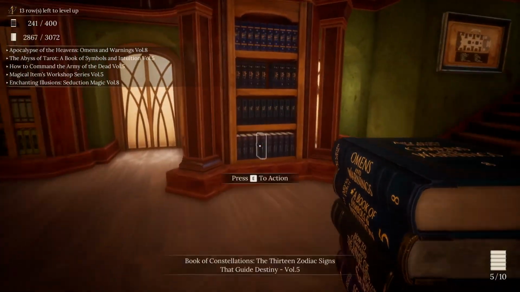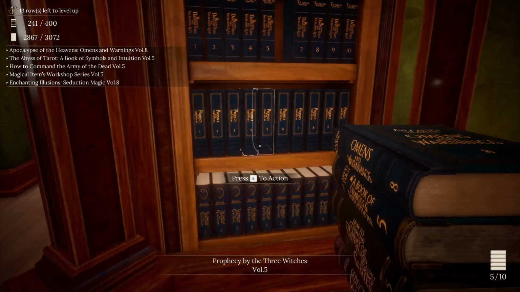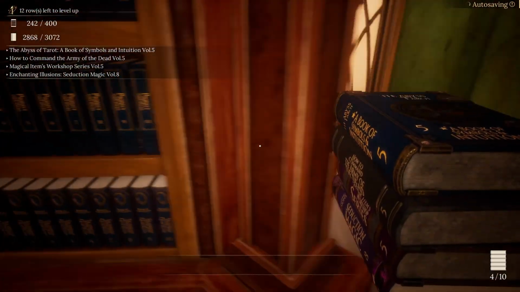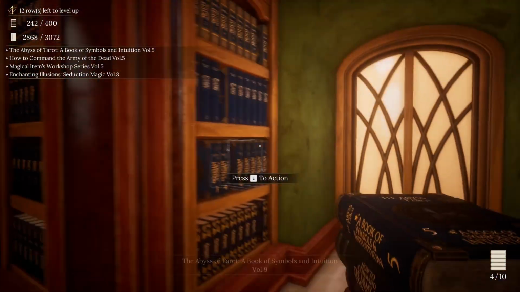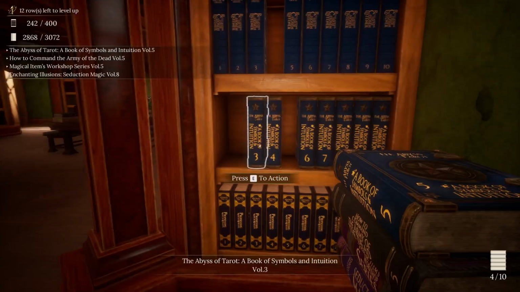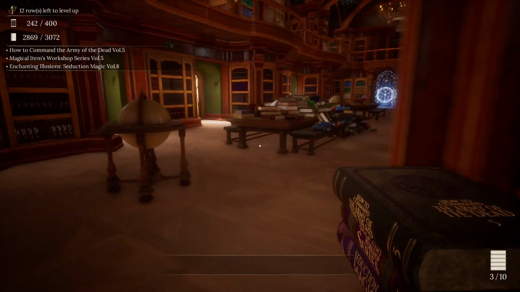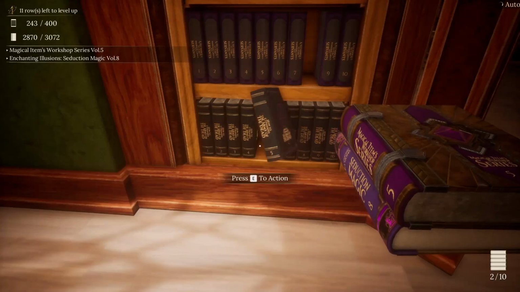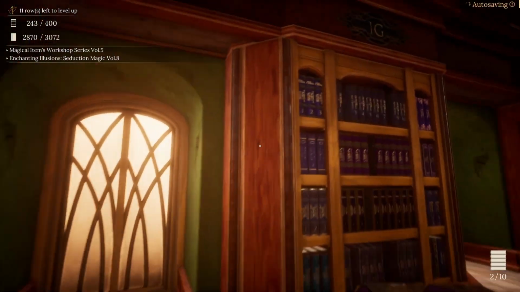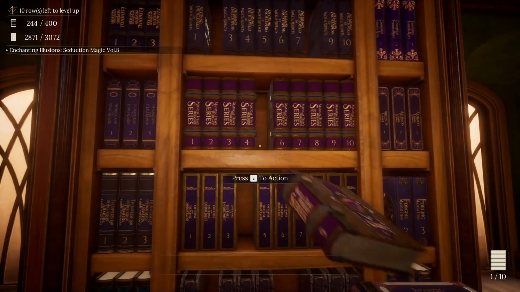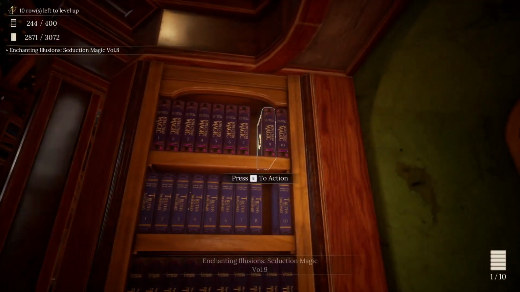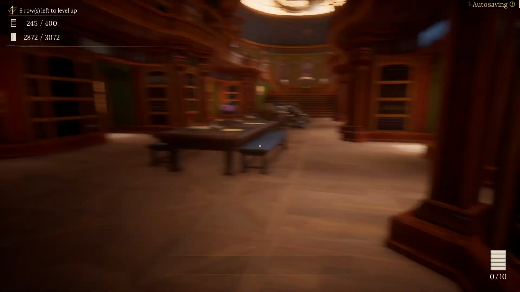Okay, Box of Heavens, Omens and Warnings, Volume 8. Any of these missing? Volume 8 right here. It's a Tarot Book of Symbols and Intuition, Volume 5. Right here. Command the Army of the Dead, Volume 5. That completes that one off. Iron's Workshop Series, Volume 5. That completes that series off. Seduction Magic, I think that completes that series off.